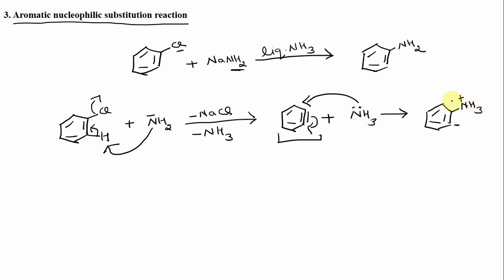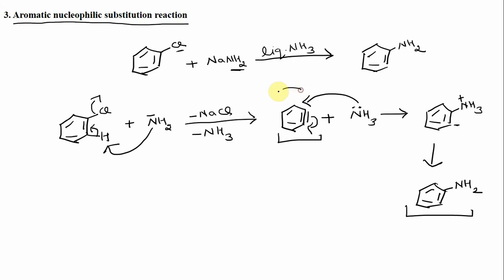Then there is a transfer of H+ ion from this NH3+ to this negative charge to give the product aniline, like this.